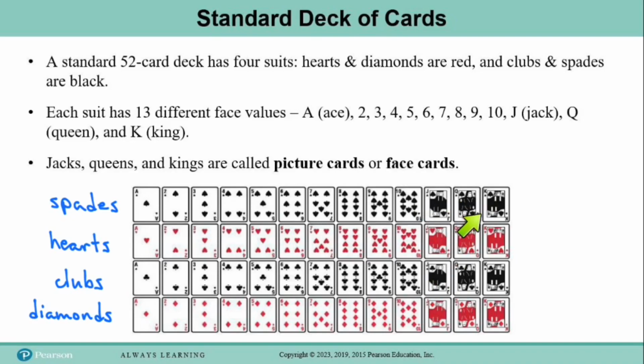Ace, 2, 3, 4, 5, 6, 7, 8, 9, 10, jack, queen, king. The jack, the queen, and the king are called the face cards, or sometimes they're called picture cards. But altogether, the jack, the queen, and the king are the cards that have a face on them, and so they're called the face cards.